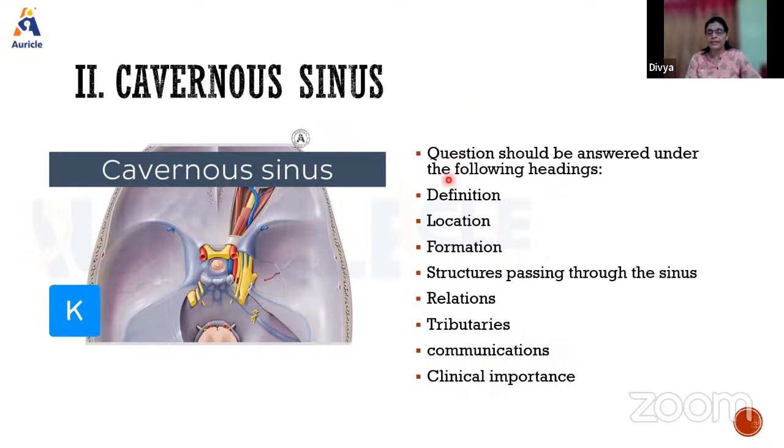So how do we write the answer? We write the answer as definition, location, formation, structures passing through the sinus, its relations, tributaries, then communications and clinical importance. So we'll go one by one.